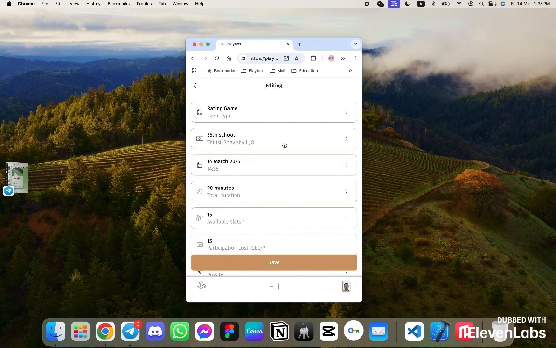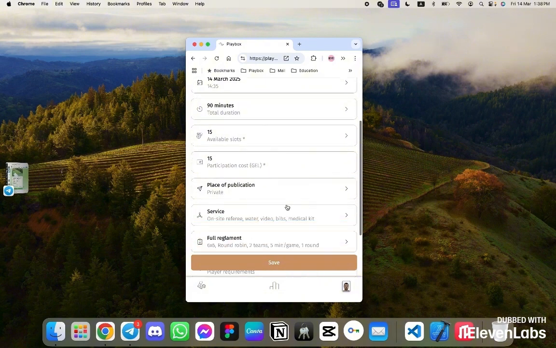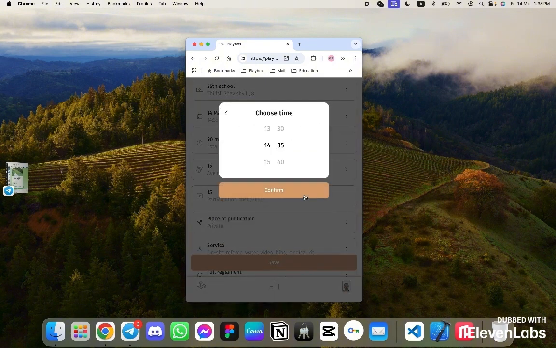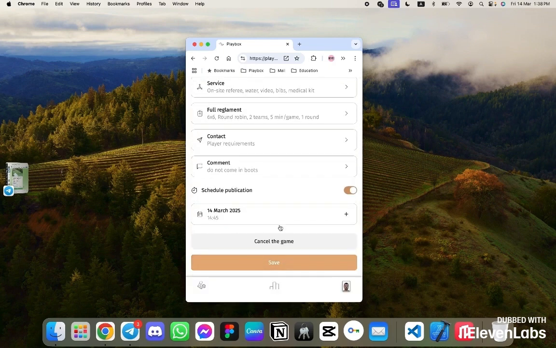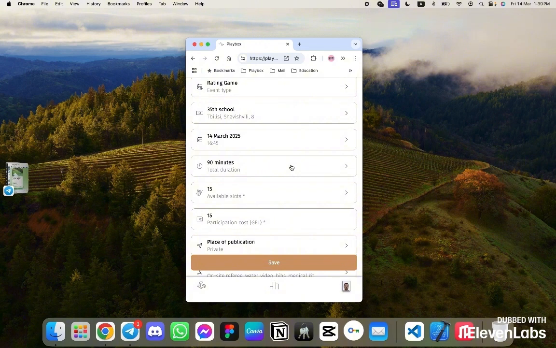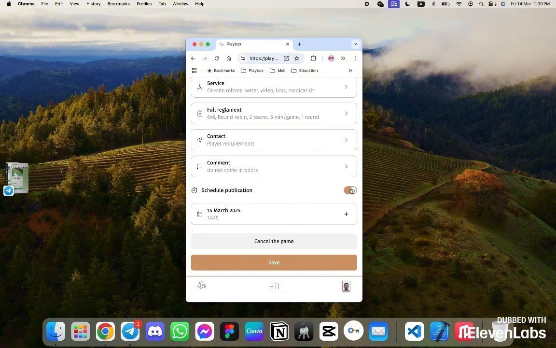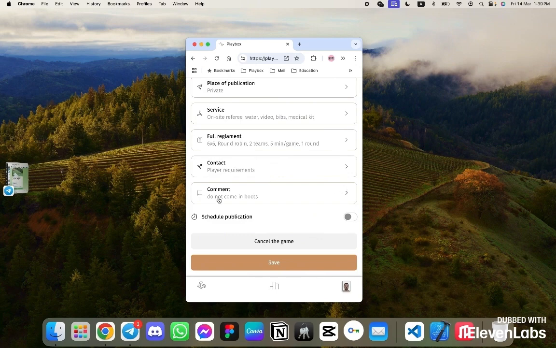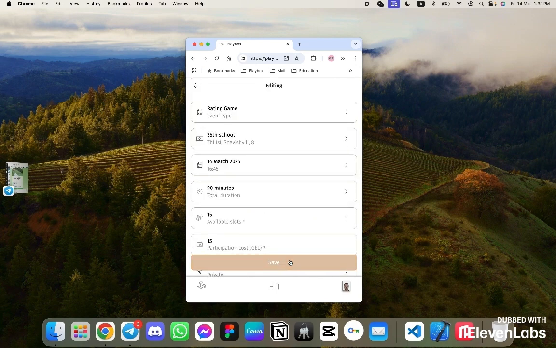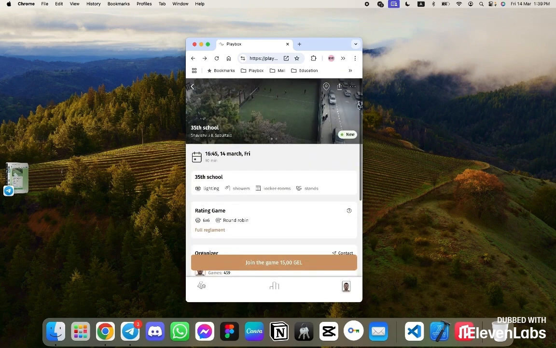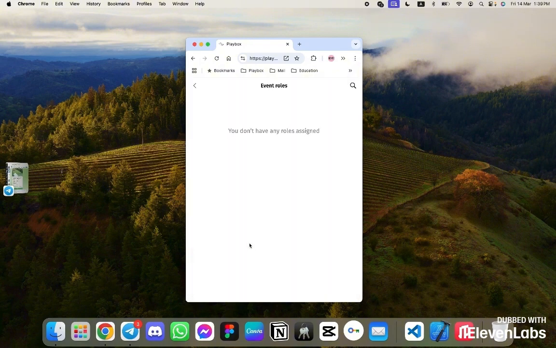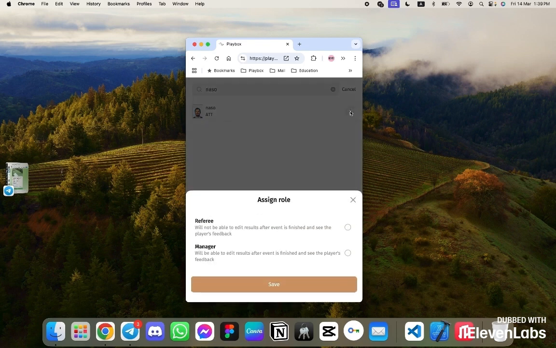Let's edit the events. Suppose we saw that the game was recorded or not recorded. So we have, for example, fields reserved, and we were told, let's reschedule the game for another time. You go and change it. And all the players who were registered in the group will receive a notification that the match time has changed. And similarly, let's say we canceled the planned game. We will also appoint an organizer for this game who will be on the field, responsible for ensuring everything goes well.